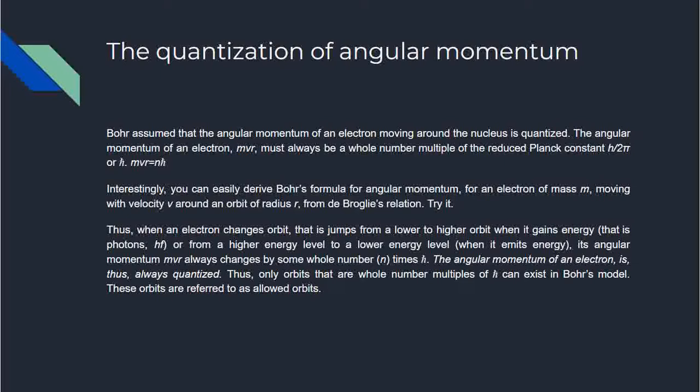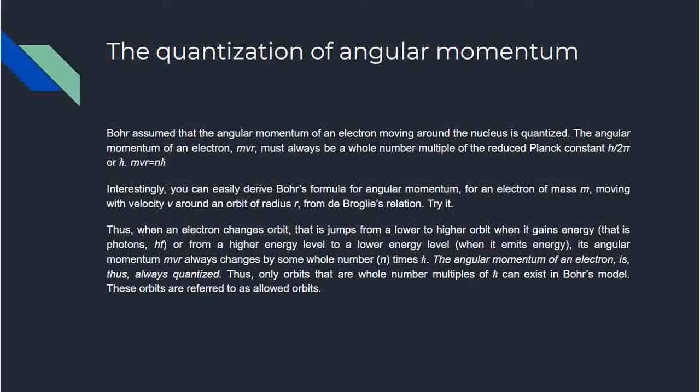So this means when an electron changes orbit, that is jumps from a lower to a higher orbit when it gains energy, that is photons, hf, or from a higher energy level to a lower energy level when it emits energy, its angular momentum mvr always changes by some whole number times h bar. Angular momentum always changes by some whole number times h bar, not randomly, not continuously. The angular momentum of the electron is thus always quantized. Thus only orbits that are whole number multiples of h bar can exist in Bohr's model. These orbits are called allowed orbits.